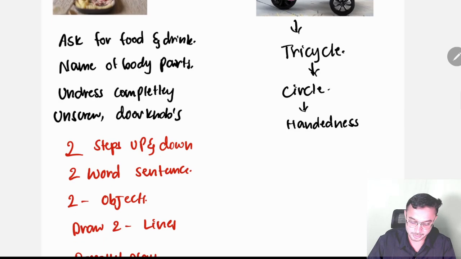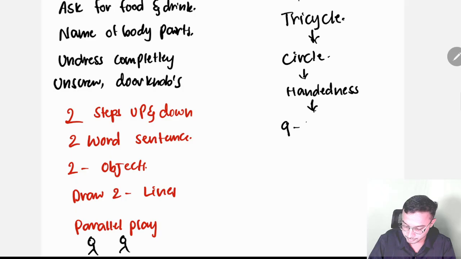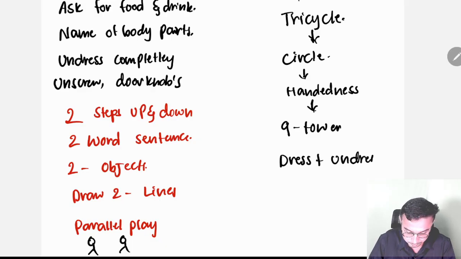And next is handedness, comes under 3 years. And tower of 9 cubes. Okay, tower of 9 will come under 3 years. And next, the baby can dress and undress completely except buttons. Baby is not able to put the buttons.